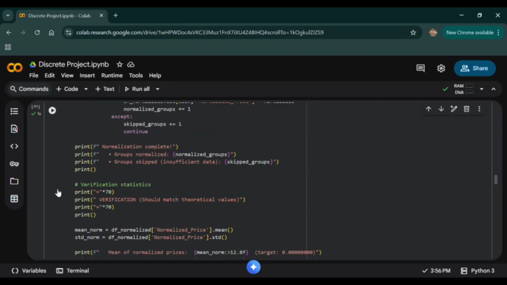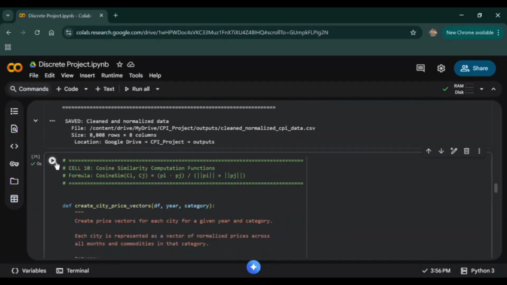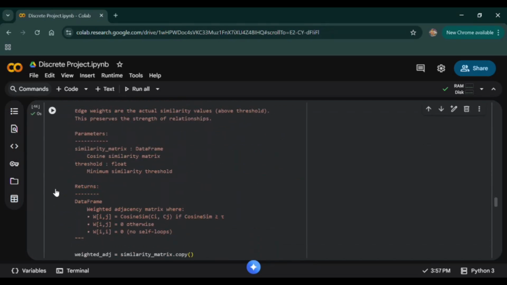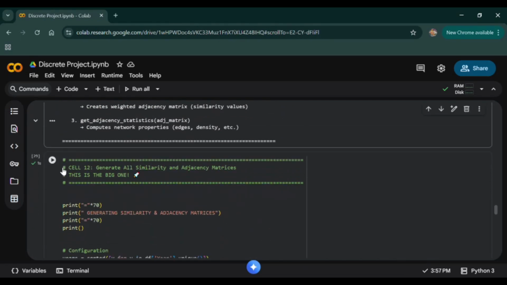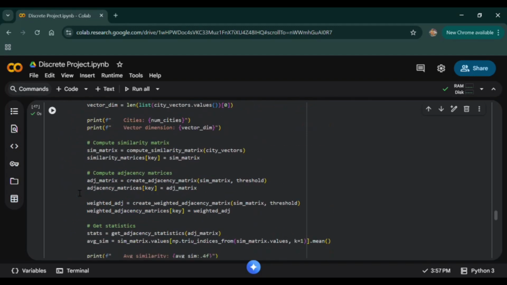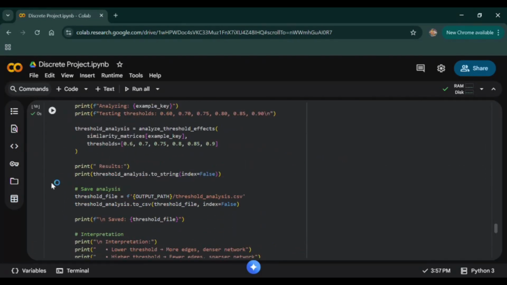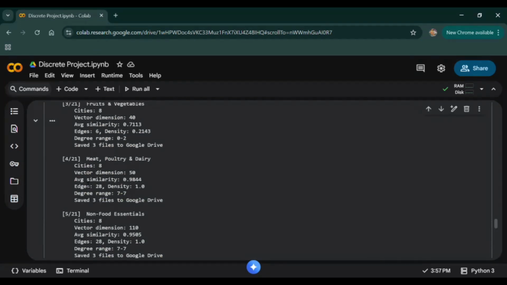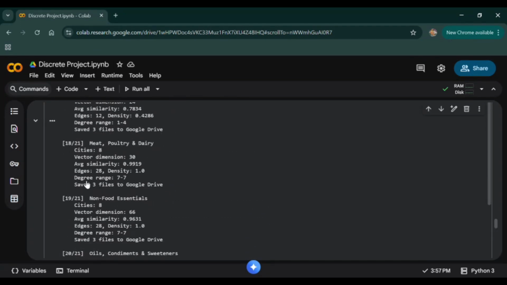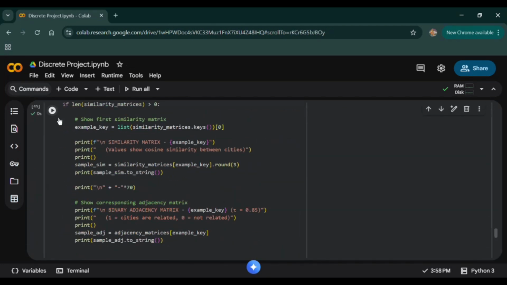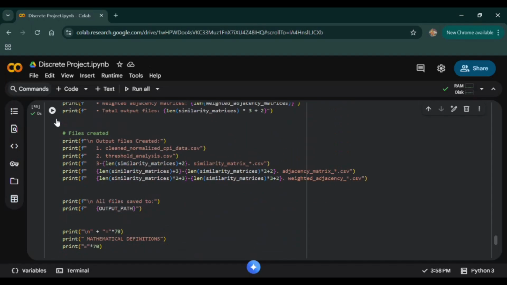In cell 9, I along with my teammate normalize prices using the z-score formula. Then in cell 10, we create the cosine similarity function to compare city price patterns. Cell 11 builds the adjacency matrices, and cell 12 generates all similarity matrices and adjacency results. In cell 13, we test different thresholds to see how the network structure changes, and cell 14 displays sample outputs. Finally, cell 15 gives a complete summary